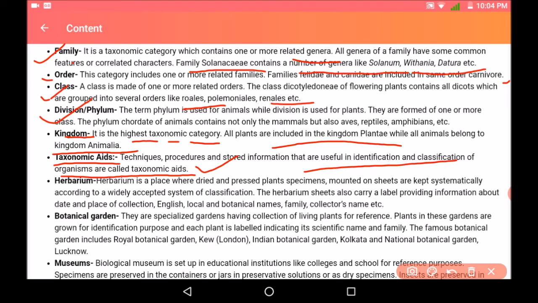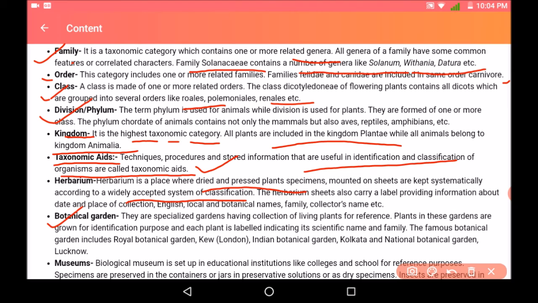Herbarium is a place where dried and pressed plant specimens mounted on sheets are kept systematically according to a widely accepted system of classification. We can prepare herbarium sheets that carry a label providing information about the date and place of collection, local name, botanical name, family; everything is present in the herbarium sheet.